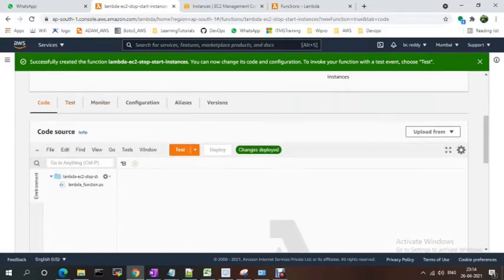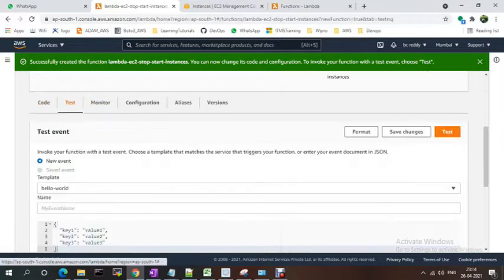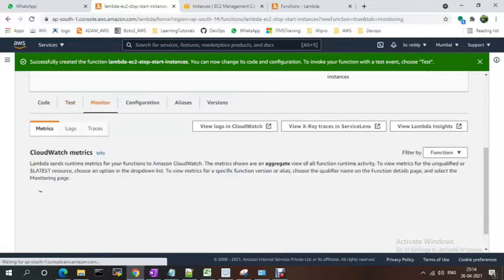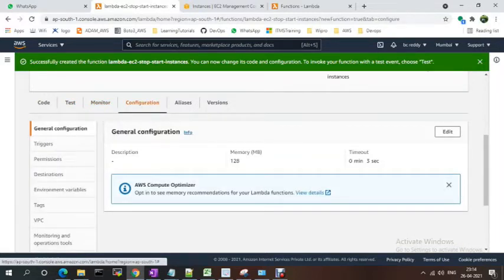If you want to set something more, go to Configure. If you want to test, you can test that one. And Monitor, if you want to see the logs. Under configuration details, based on your requirement, for the timeout, you just need to set how much you want, edit it, and save that one.